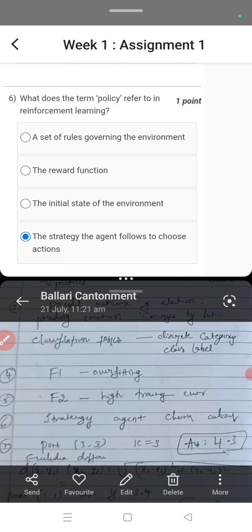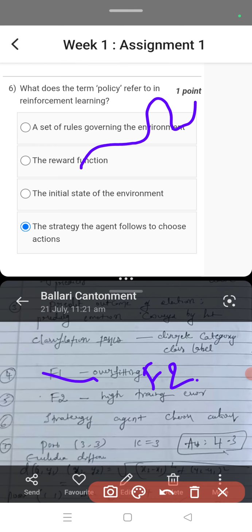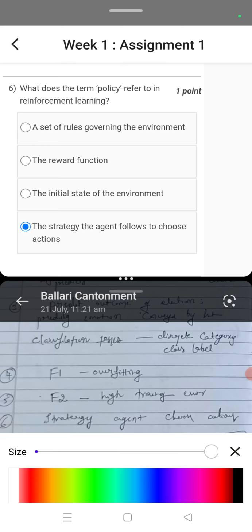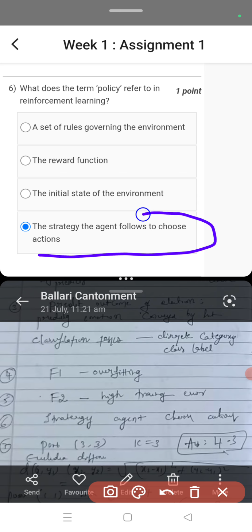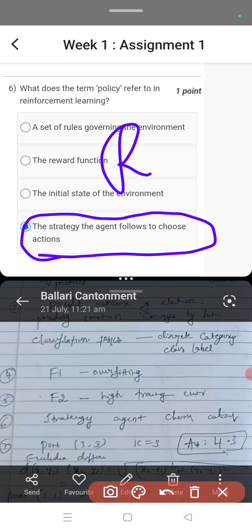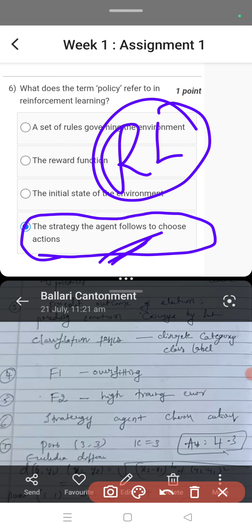Then sixth one, what does the term policy refer to? So it is a strategy that agent follows to choose actions, right? So it is about reinforcement learning, which is RL. It is a strategy that agent follows to choose actions. So it's nothing but a feedback system, right?